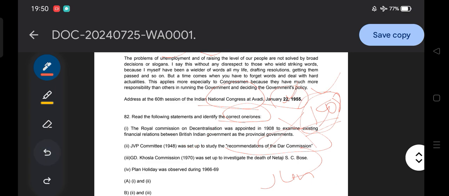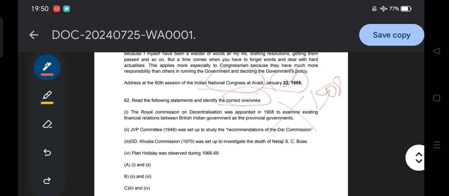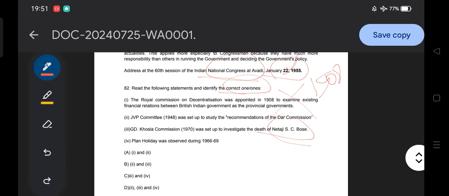You need to remember that the Dhar Commission and the JVP Committee are all related to state reorganization. The GD Khosla Commission was set up to investigate the death of Netaji Subhas Chandra Bose. It is correct, and the answer to this question is that option 4 is also correct.